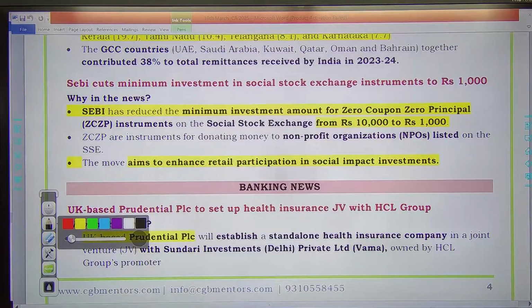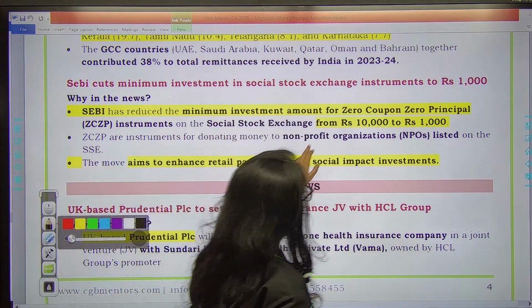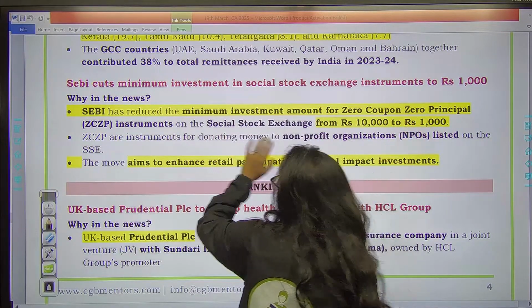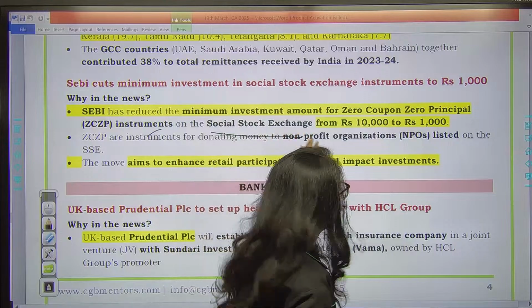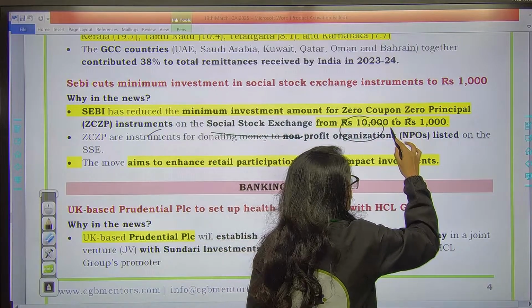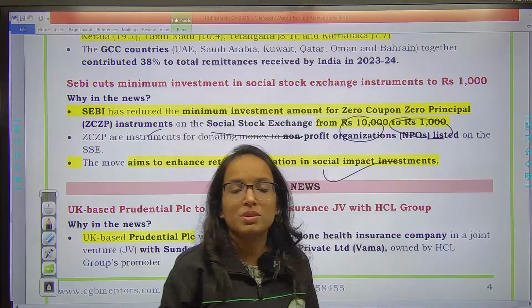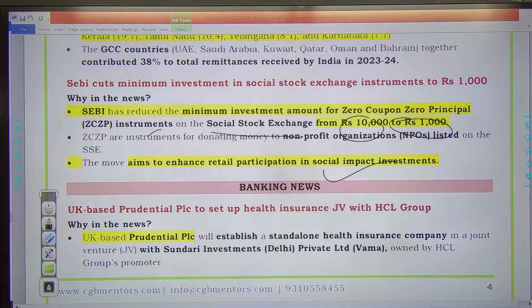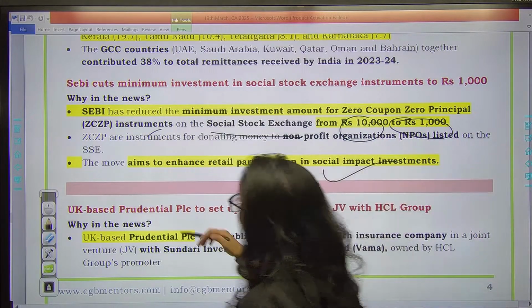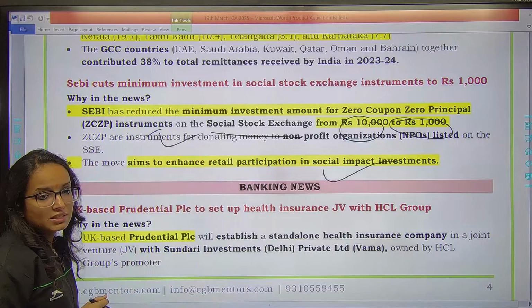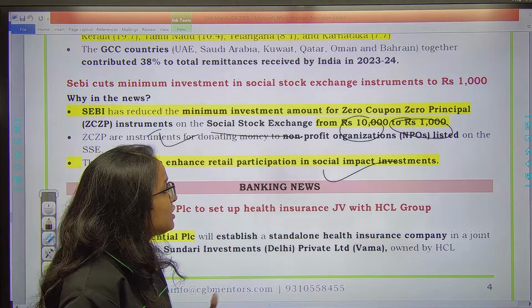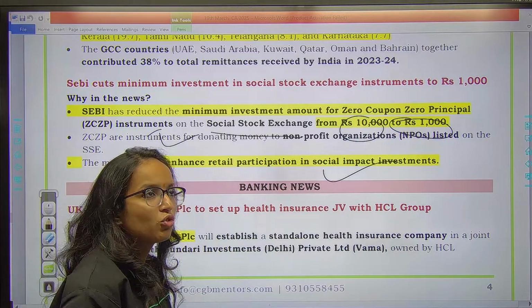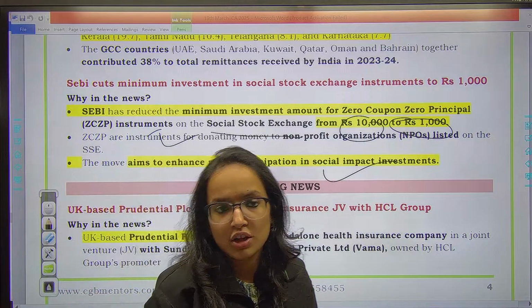Next one is SEBI recently has reduced the minimum investment amount for zero coupon, zero principal instruments on social stock exchange from 10,000 to rupees 1,000. This is again going to be very important. Write it down separately because a question on social stock exchange has come recently, right? So remember, SEBI has reduced this amount. What is a zero coupon, zero principal instrument? Zero coupon, zero principal means no interest, no principal.